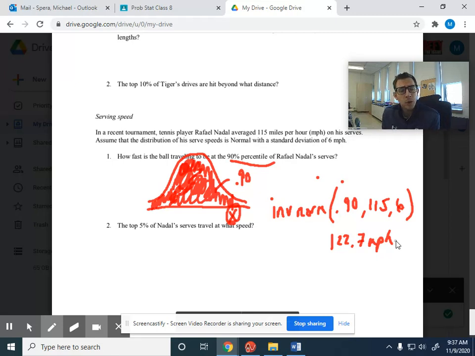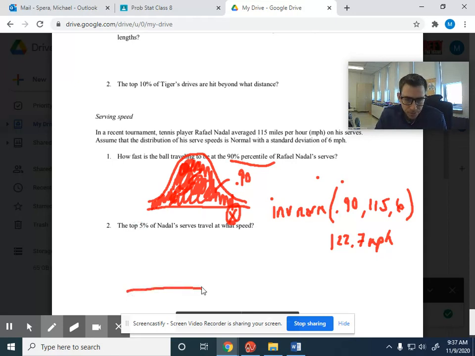So again, think about the questions that we started with. We were always figuring out a percent. Now we're actually going to figure out that X value, whether it's cholesterol level, serving speed in tennis, the distance that Tiger Woods hits his drives off the tee. It could be anything. So let's look at this one, the top 5%.